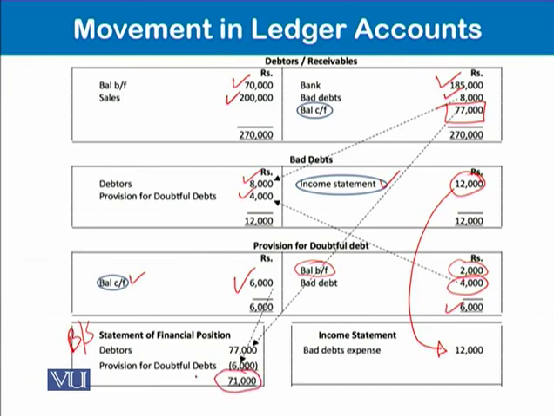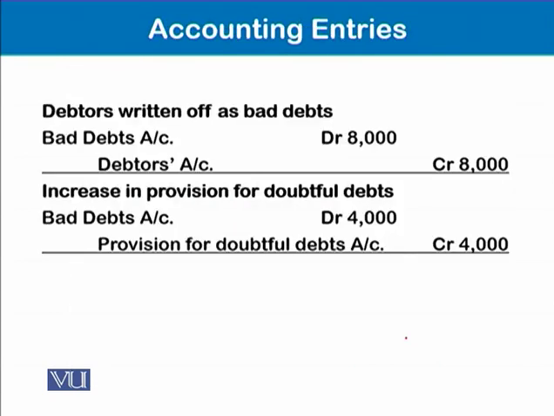And the income statement, or the profit and loss account, is showing bad debts expense equal to 12,000. These are the accounting entries: bad debts debit and debtors credit during the year. And provision for doubtful debt is being credited with 4,000, and the bad debts account is being debited with 4,000.